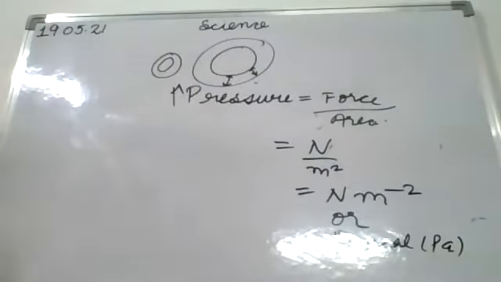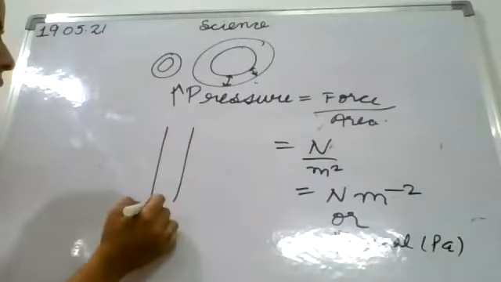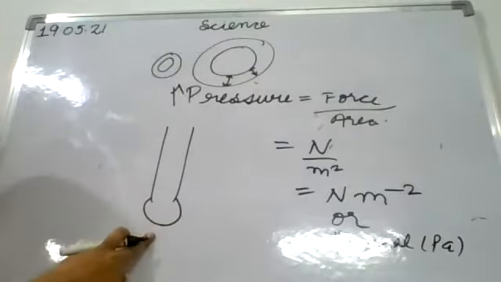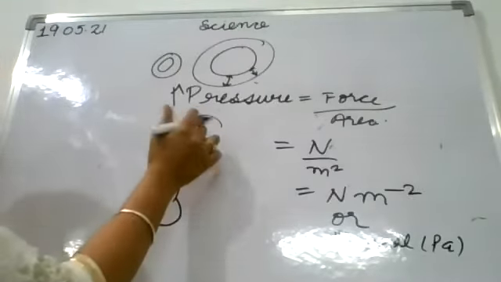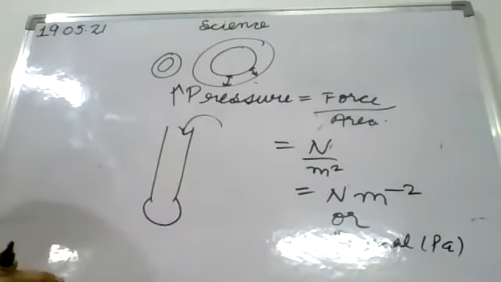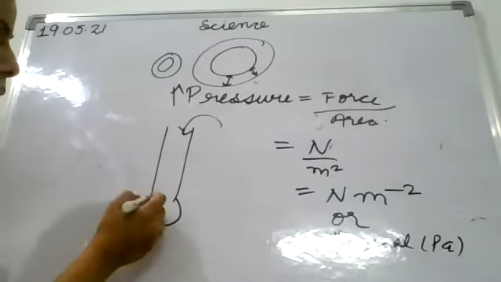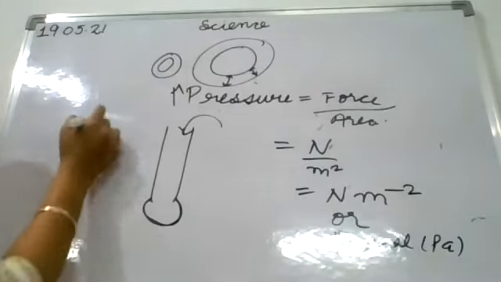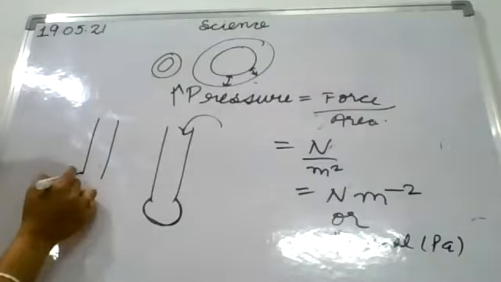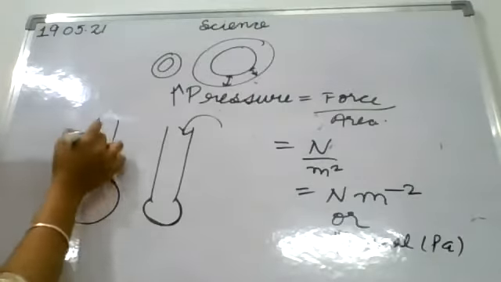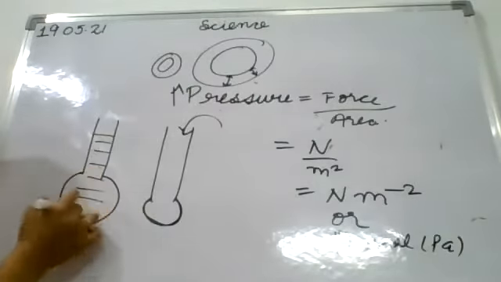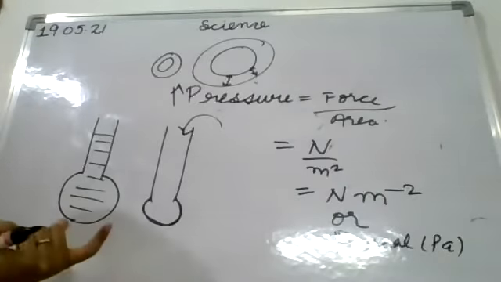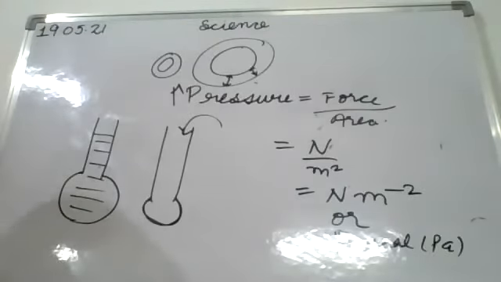If we take a tube and fit a balloon at its bottom end, and then start adding water from the upper side, what will happen? If the balloon in the initial position is of this shape, then when we add water, it bulges out. Okay, so it means that pressure is exerted at the bottom of that tube.